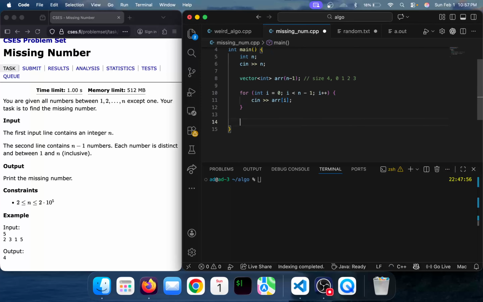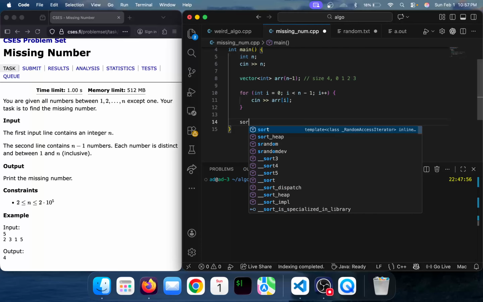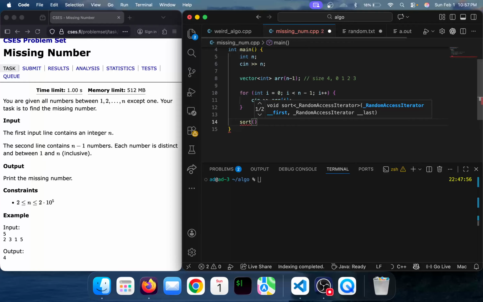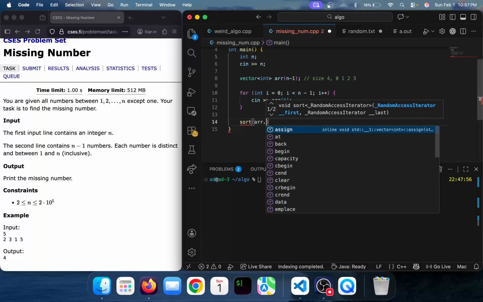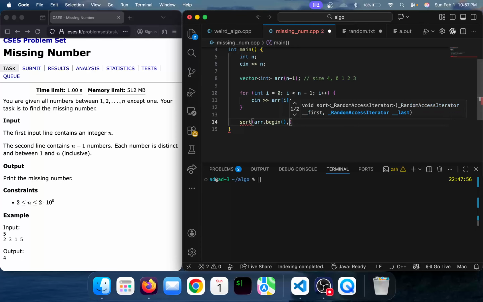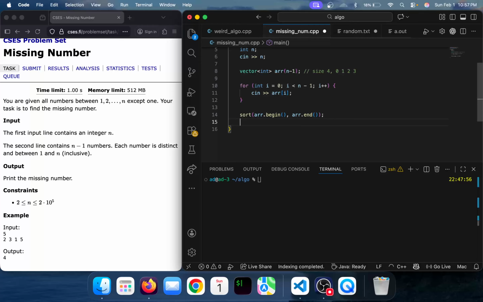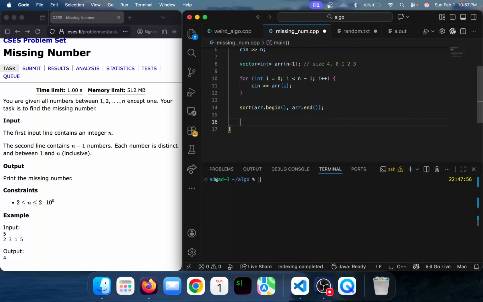Now we can sort in ascending order, using array begin and array end. After we have sorted it, we can do simple checks: for int i equal to 0, i is less than n minus 1, i plus plus.